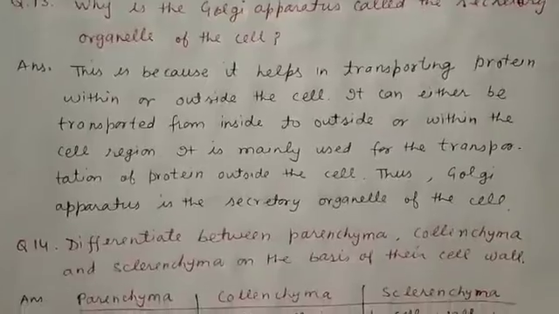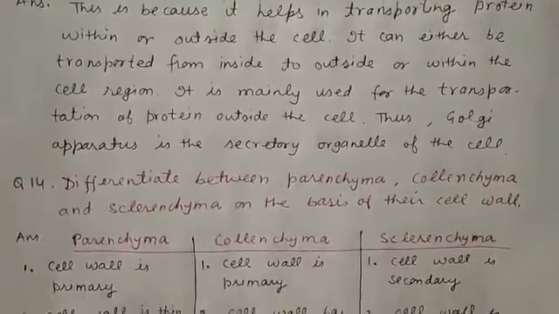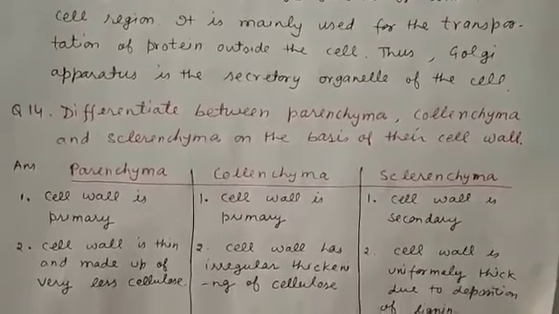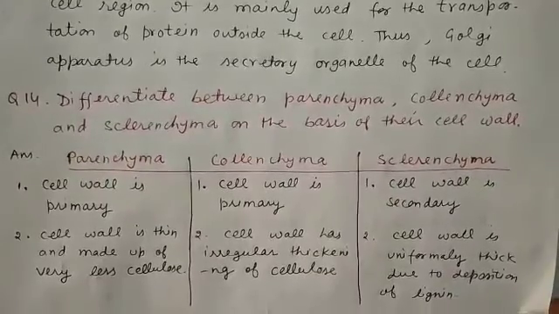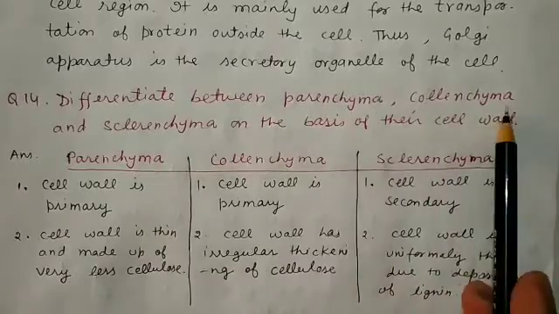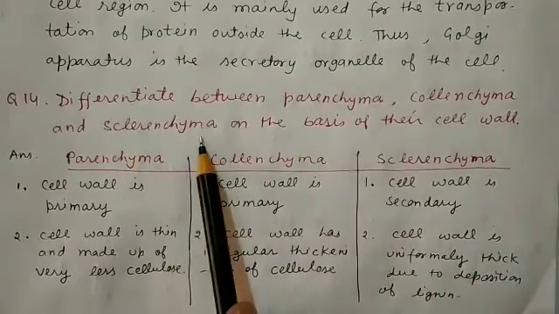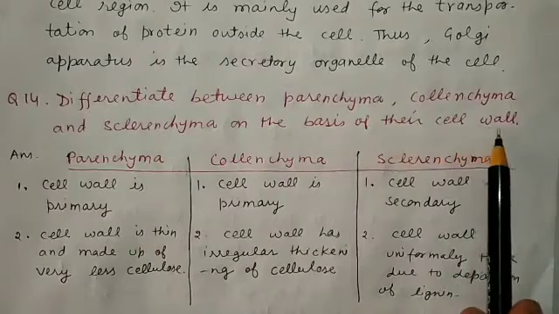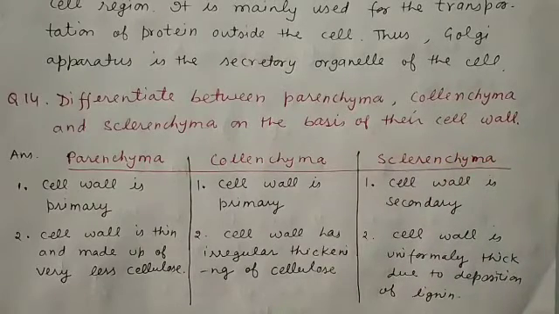Next, moving to question number 14. Question number 14 is, differentiate between parenchyma, collenchyma and sclerenchyma on the basis of their cell wall. Means we have to differentiate among the three on the basis of their cell wall. One by one we shall discuss the points of difference.